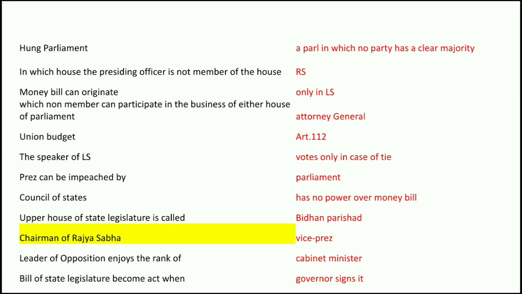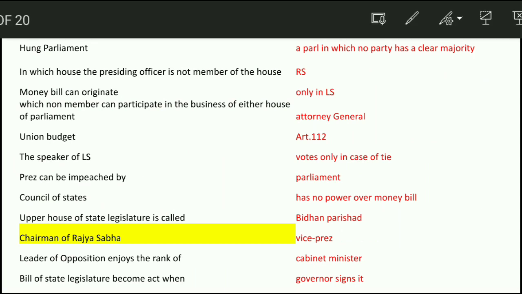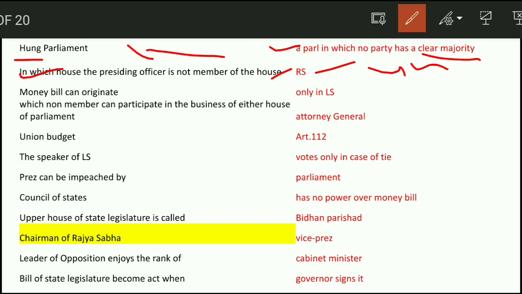Next question. What is a hung parliament? A parliament in which no party has a clear majority, and the President decides to give the highest majority holder party the chance to form the government. That is known as a hung parliament. Next question. In which house is the presiding officer not a member of the house? Rajya Sabha, since he is the Vice President of India.